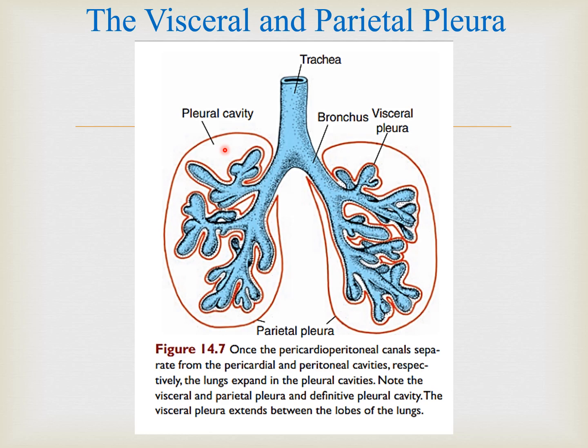Technically this membrane is a single layer, but because of the penetration of the lung tissue inside, it appears as two layers. It is one layer, but because of the invagination of the visceral tissue, it becomes two. One layer is enclosing the tissue directly, and the other is on the outer aspect, and because of this penetration a cavity is formed, and that cavity is known as the pleural cavity.